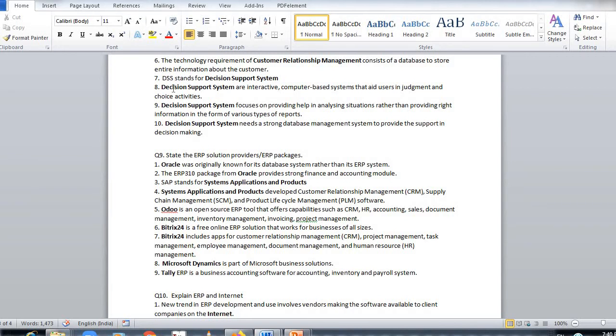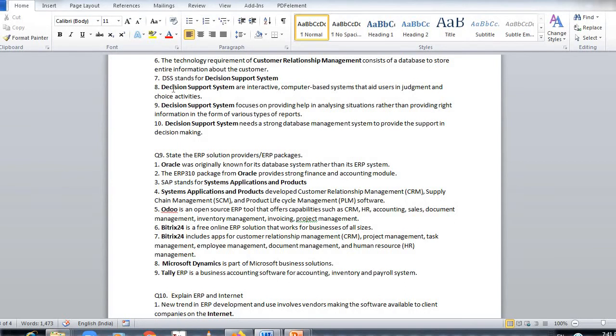Then another software is Odoo. This is an open source ERP tool, and it provides CRM, HR, accounting, sales, document management, inventory management, invoicing, project management, and so on. Then we have Bitrix 24. It's free online, and it works for all business sizes, and it is famous for CRM, project task management, employee management, document management, and HR management.